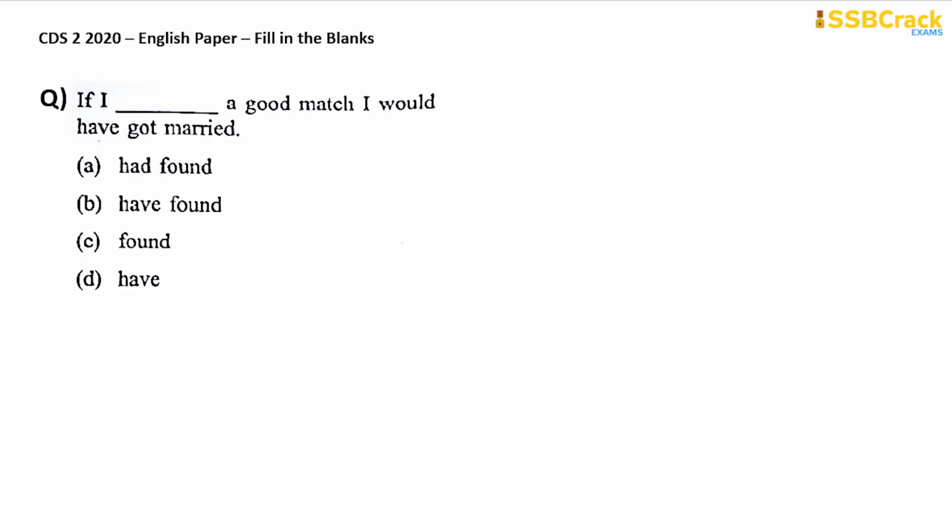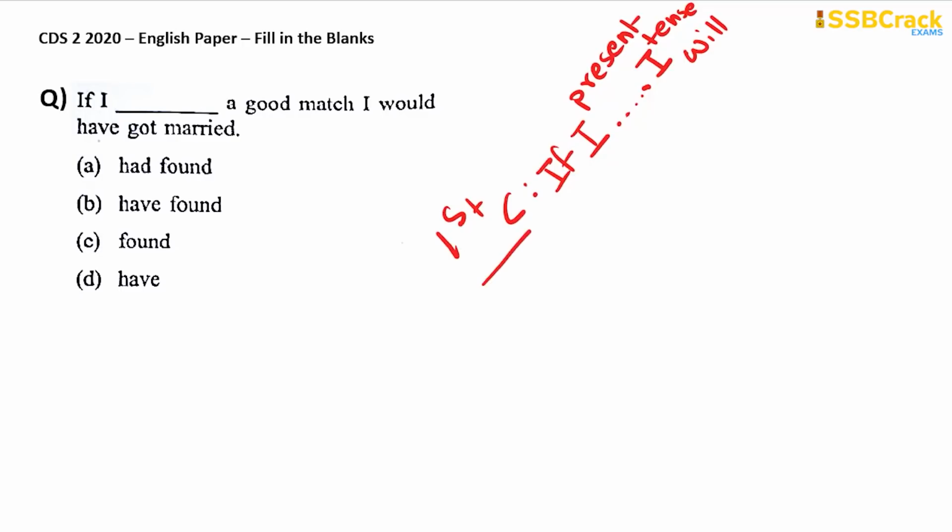If I dash a good match, I would have got married. The options are had found, have found, have. Now this is a sentence related to the conditionals. There are 3 conditionals. The first conditional is if I will or would. So in this structure, if I is followed by a present form of verb, a present tense, then I will be followed by will. This is for the first conditional.